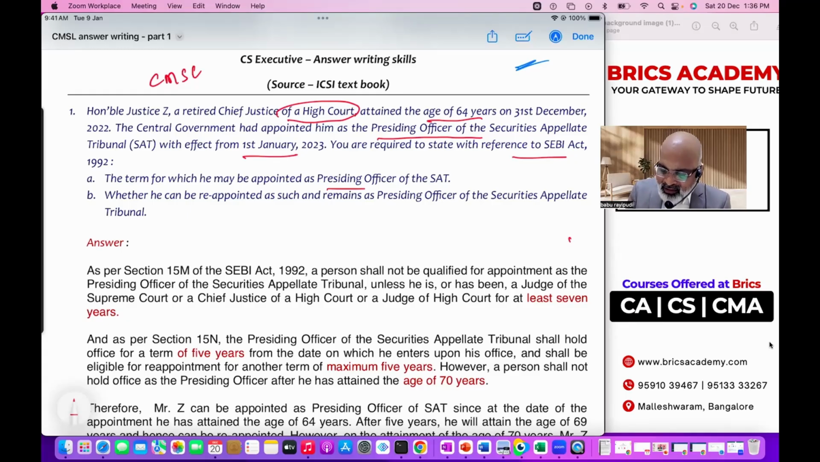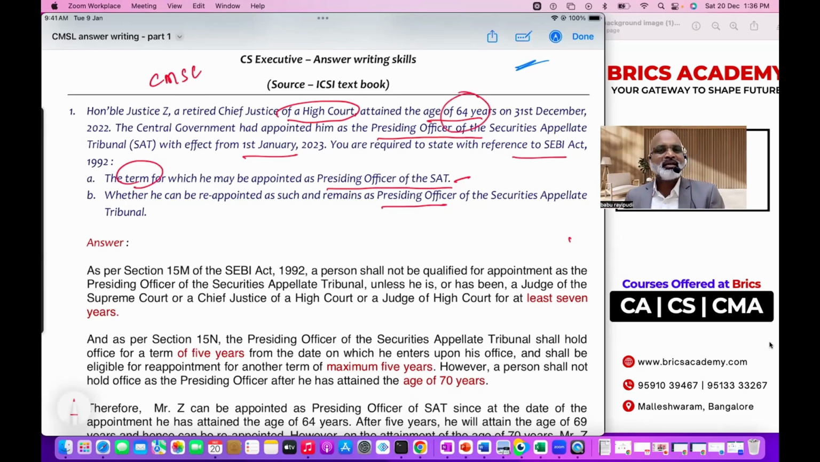First of all, he is asking for the term: for how many years can you appoint him? The second important question is whether he can be reappointed as such and remain as presiding officer. First of all, how old is he? 64 years. So see this point here, he is 64 years.